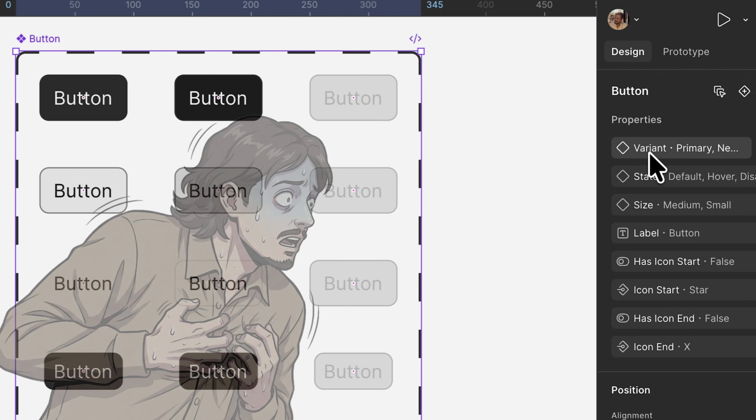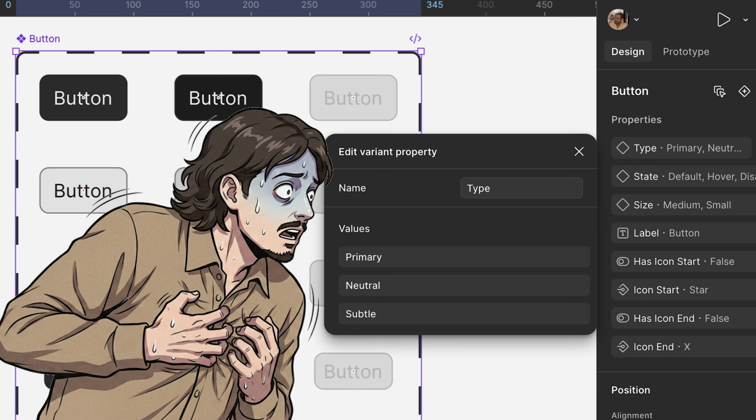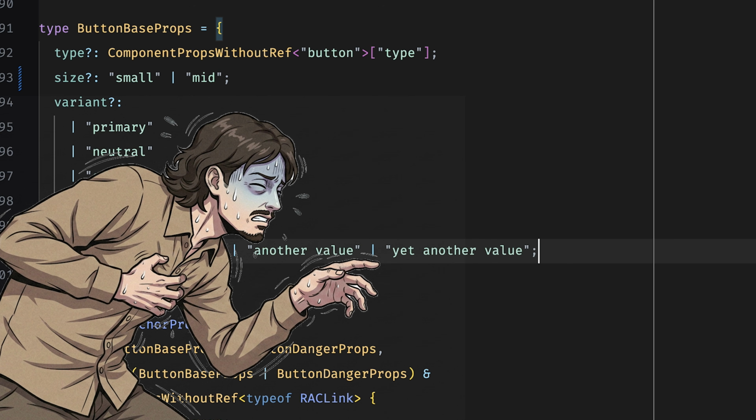But then once we have that Code Connect, what happens if something changes? Designer renames a component property. Developer refactors a component definition. Agent gets a little out of hand. Once we have all this documentation, if things change, the documentation needs to change too. So let's use agents so that they can create and maintain these files over time.